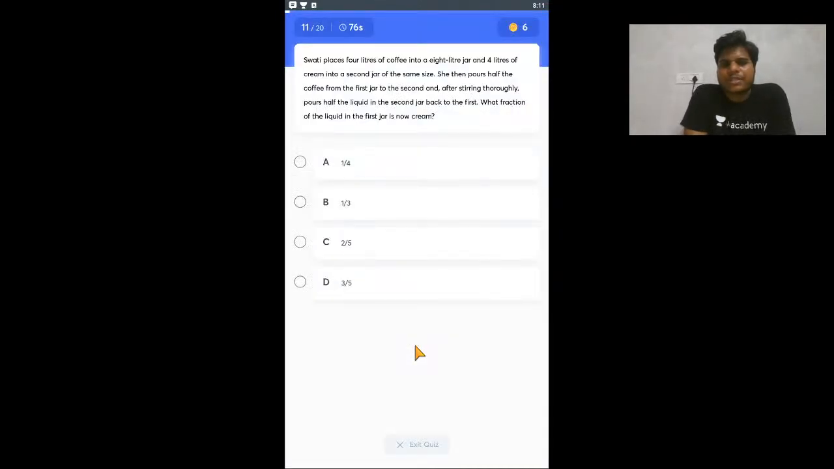Okay, Swati places 4 liters of coffee into an 8-liter jar and 4 liters of cream into a second jar of the same size. She then pours half the coffee from the first jar to the second and stirs. Okay, so this is again, more questions seem to be from mixtures. What fraction of the liquid in the first jar is now cream?